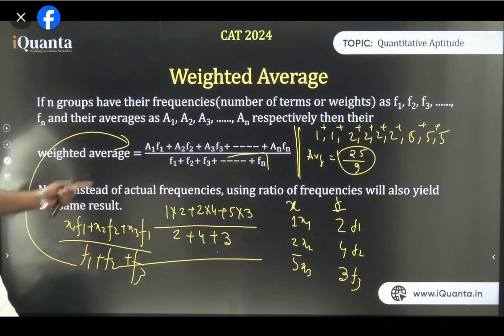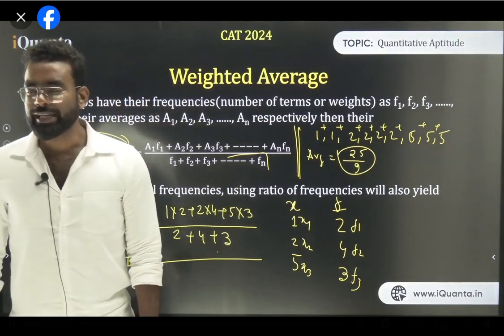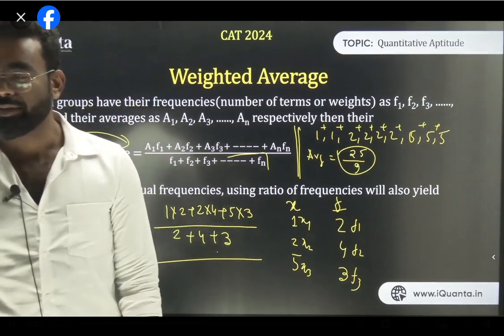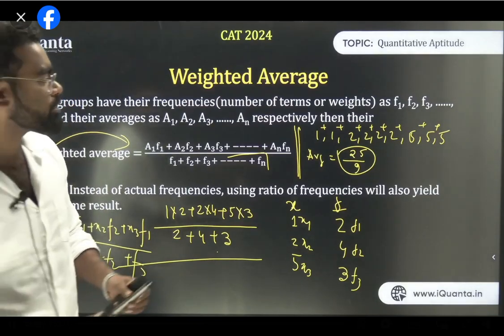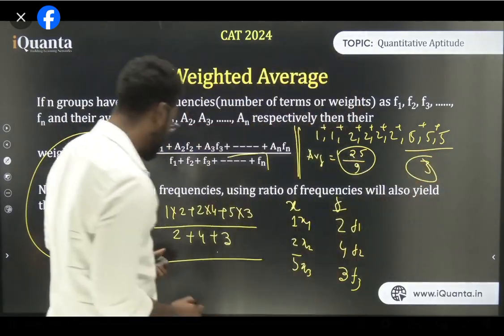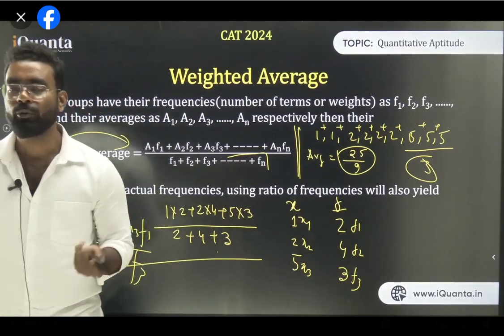So this formula is nothing but what I'm using in that method. Am I clear, guys? So the weight is basically how heavy it is, meaning how much frequency it has. That is the meaning of weight: the frequency. It will not be 2 plus 4 plus 5, because how many times did 5 occur? 3 times. So it will be 2 plus 4 plus 3. 5 is the variable, and 3 is the number of times it occurred. I hope it is clear to all of you.